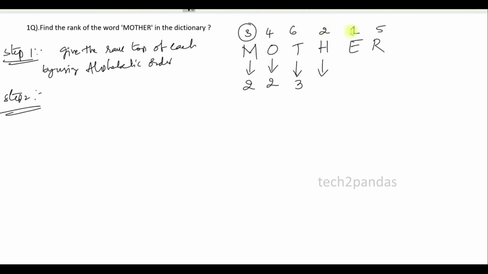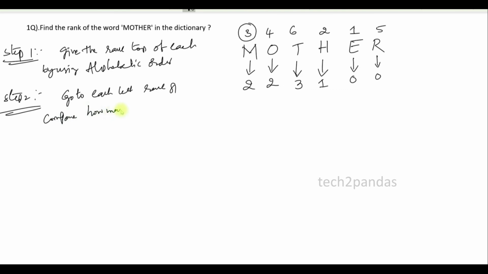Any rank less than 2? Yes, only 1, take 1. Again 1, go rank of 1, try to go right side. Any rank less than 1? No, there is no rank because 5 is greater than 1. Again there is no word, right? 0. So second step is nothing but go to each letter rank and compare